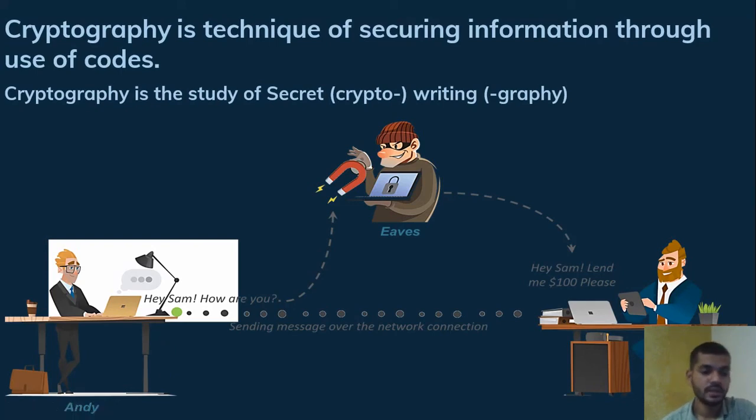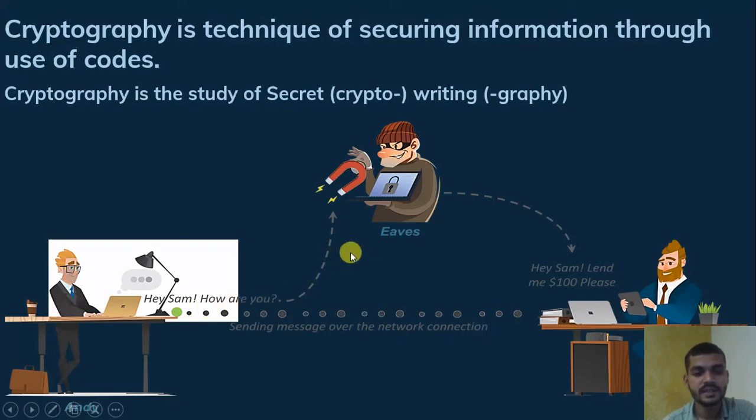So what is happening here? Here is one person, Andy, and here is Bob. Here is Sam and here is Andy. So he sent a message to Sam, "Hey Sam, how are you?" sending the message over the network connection.